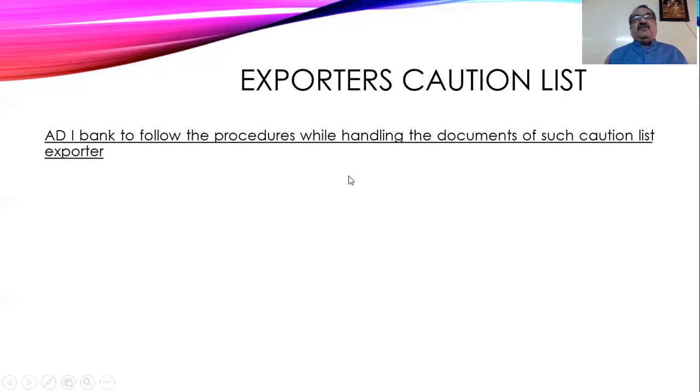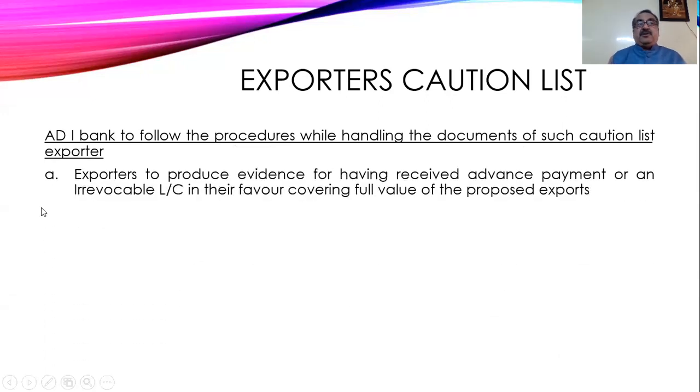Next, what procedures must the authorized dealer bank follow while handling the documents of such caution list exporters? That person is on the caution list, but he wants to do the export. What are the cautions the bank has to take? First, if the exporter produces proof of having received advance payment, or an irrevocable LC covering the full value of the prospective export.